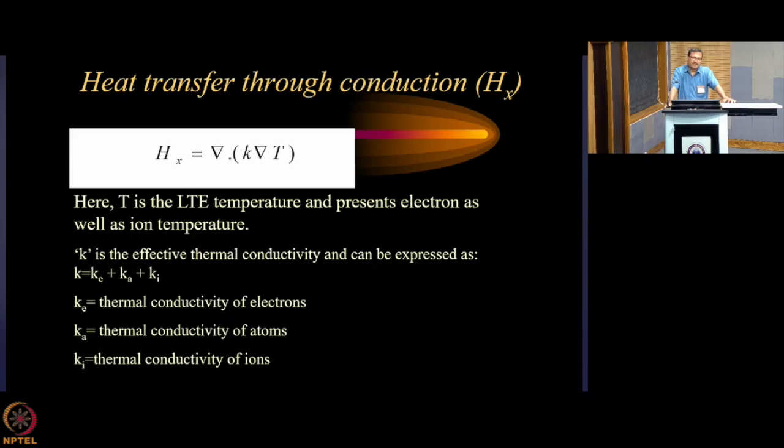This T then represents the temperature of the electrons as well as that of the ions, and K, in case of plasma, has components like electron thermal conductivity, atoms thermal conductivity, and ions thermal conductivity. Apart from that, there is something called reactive thermal conductivity.